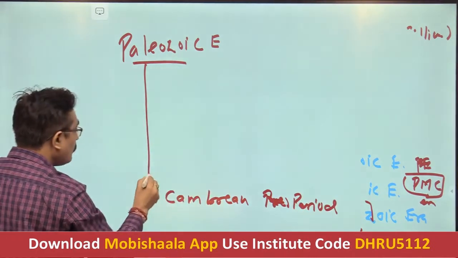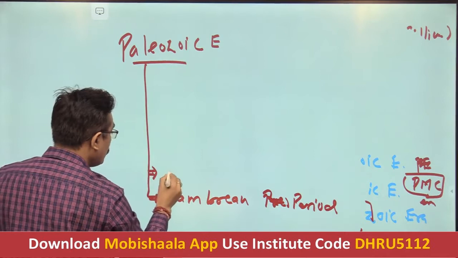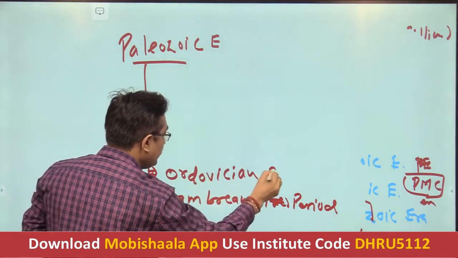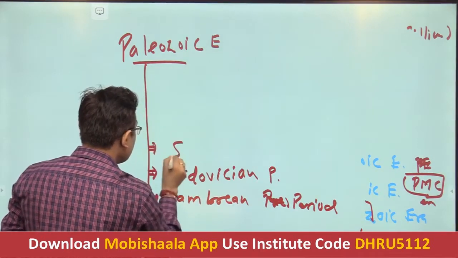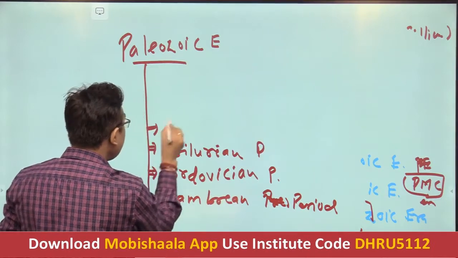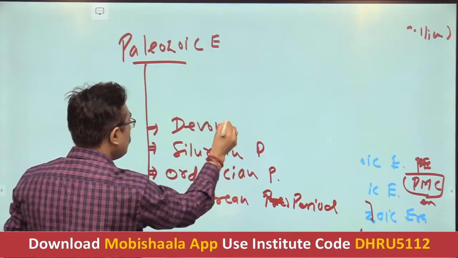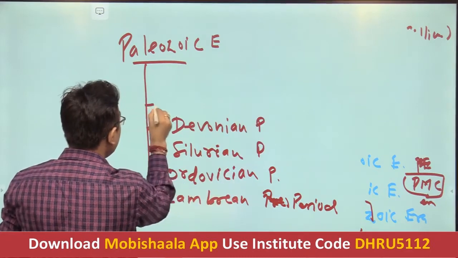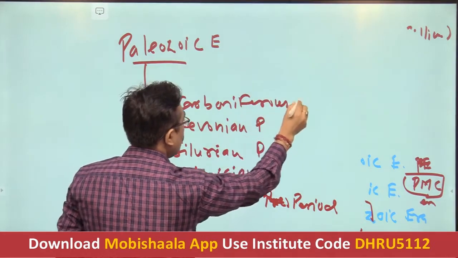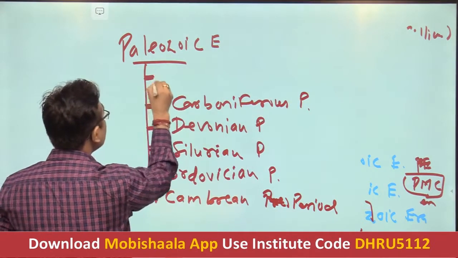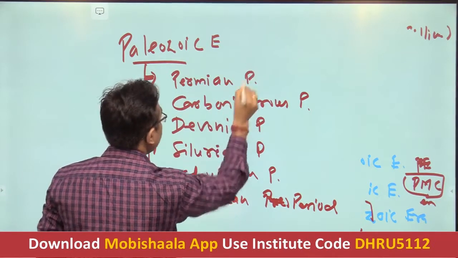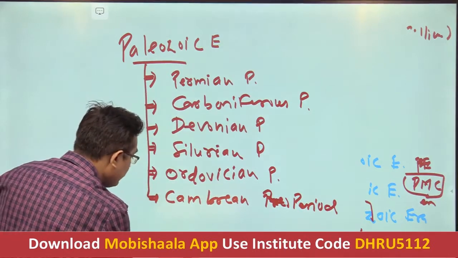Now after that, the Ordovician period, then the Silurian period, then Devonian, then Carboniferous period, and the last one in this Paleozoic, the Permian period.